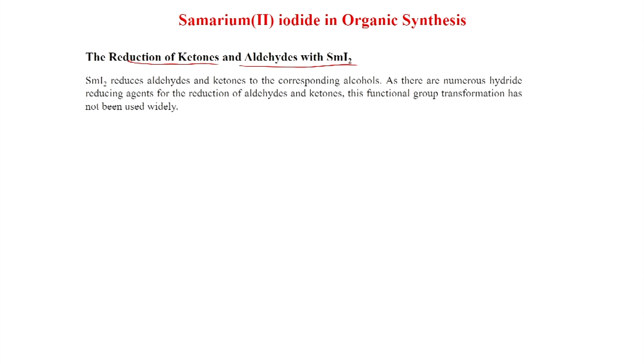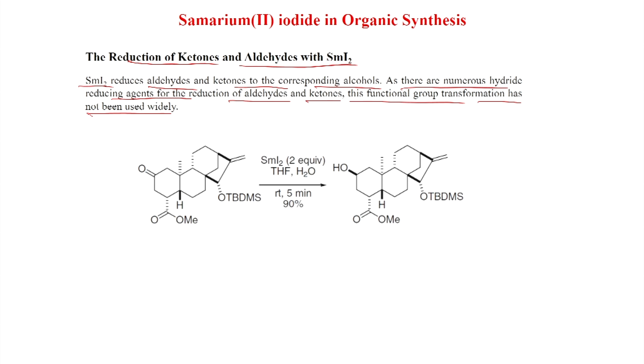So, if you do not put LDA, then they will be reduced actually. Samarium iodide reduces aldehydes and ketones to the corresponding alcohols. As there are numerous hydride reducing agents for the reduction of aldehydes and ketones, this functional group transformation has not been used widely. However, in certain cases it has been used to get the diastereoselective product, like here a ketone is present and an ester is present. So, selectively the ketone has to be reduced.